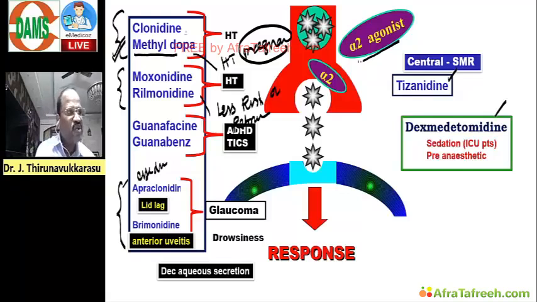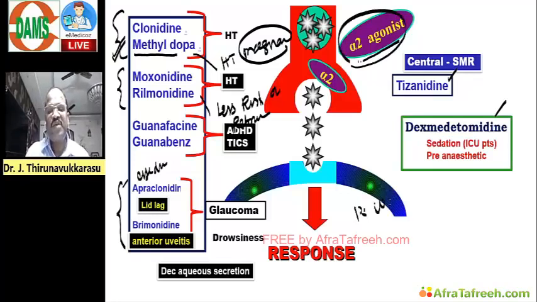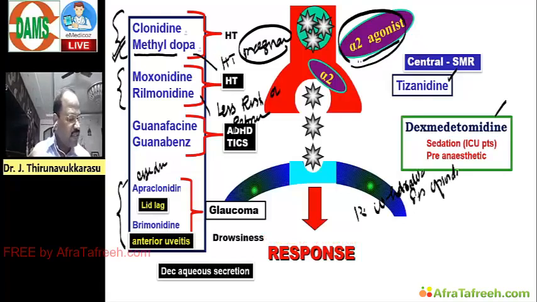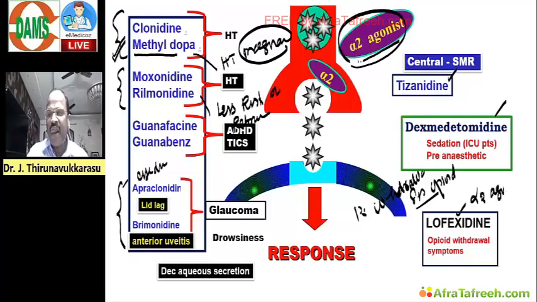Now, my dear friends, one tough question I want to ask. Can you please answer? Name one alpha agonist useful for treatment of withdrawal symptoms of opioid. Useful for treating withdrawal symptoms of morphine or opioid. Name the alpha agonist recently approved for treatment of opioid withdrawal syndrome. That drug is called lofexidine. Very important. So lofexidine, an alpha 2 agonist approved for treatment of opioid withdrawal symptoms.